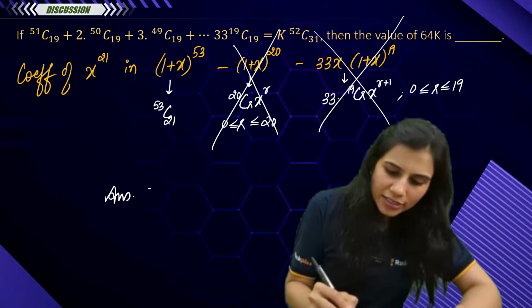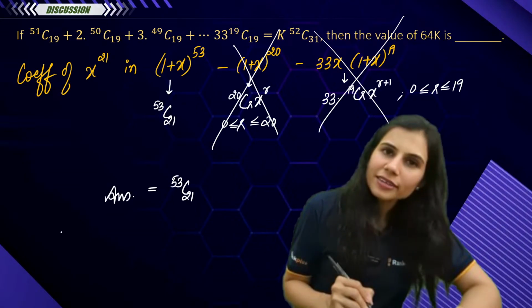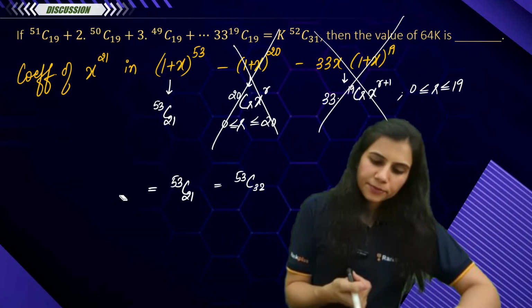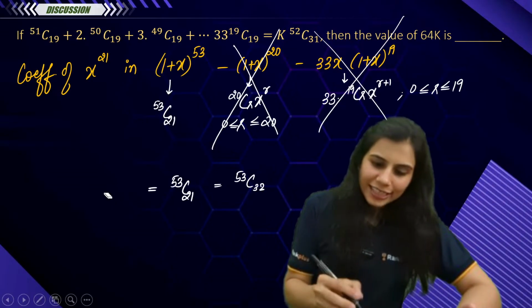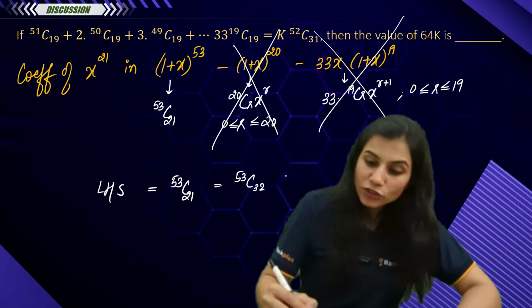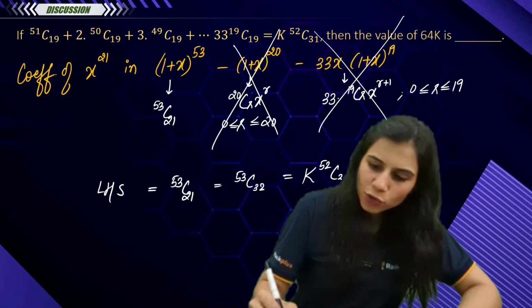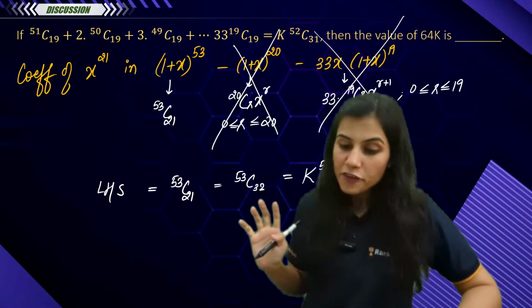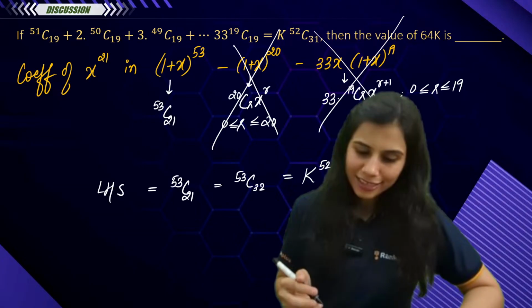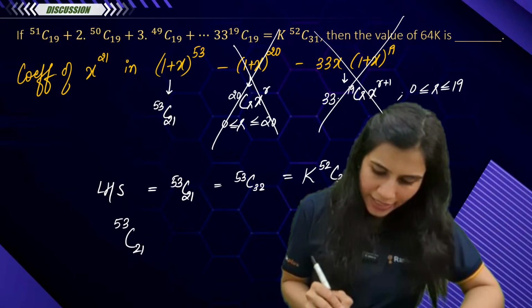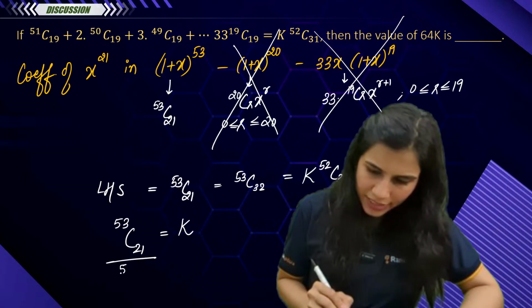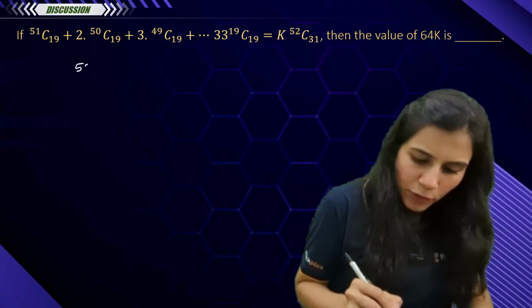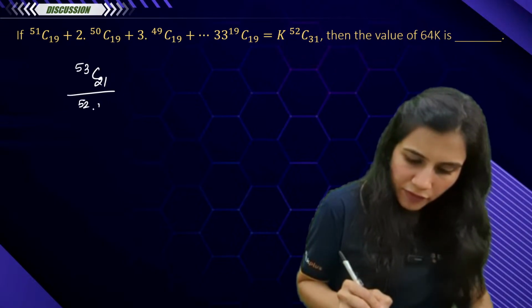Your answer is just 53C21, which is the same as 53C32. Okay? Got it? This is the value of your left hand side expression, which is given to you as k times 52C31. It's given to you in the question that this is equal to k times 52C31. So tell me, 53C21 is equal to k times 52C31. This is my k. Can you compute this now? 53C21 upon 52C31.